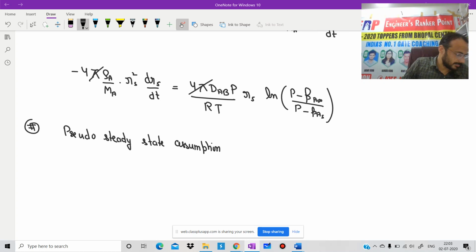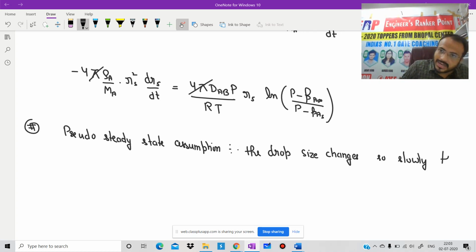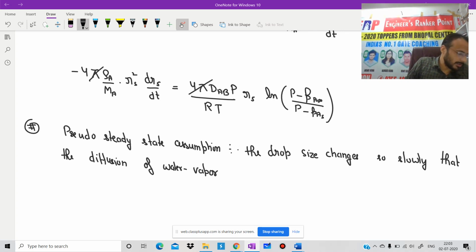Pseudo steady state assumption. According to this assumption, the drop size changes so slowly that the diffusion of water vapor through the surrounding air